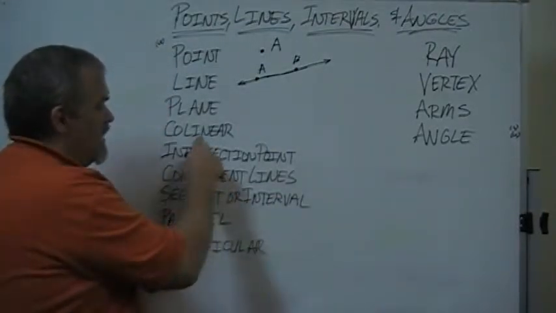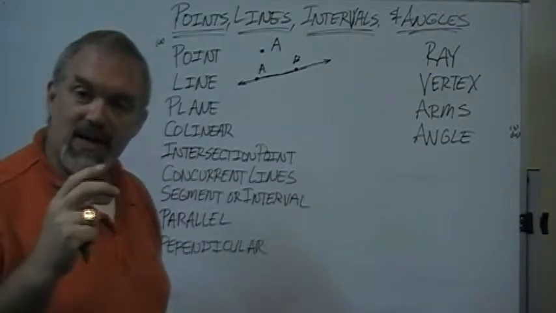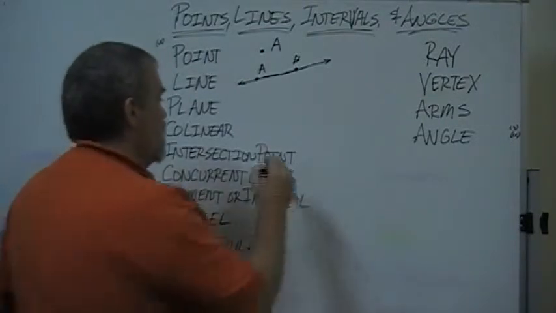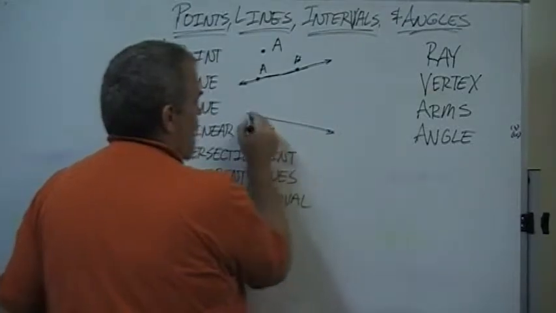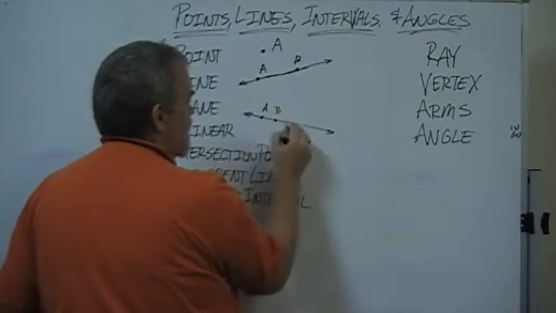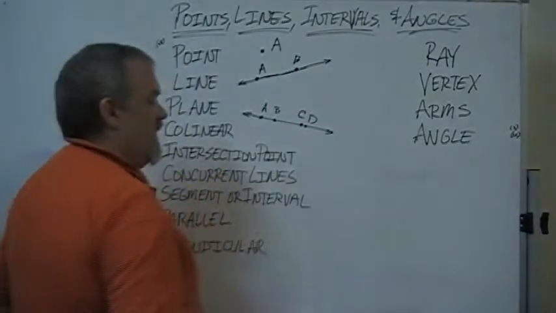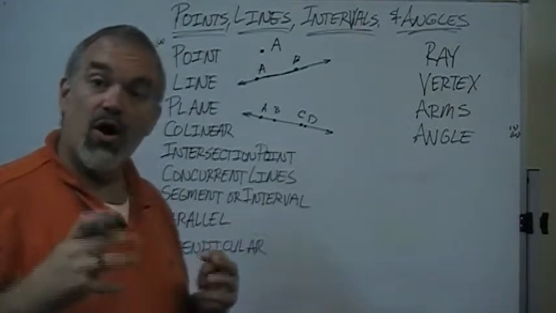When we talk about points that are collinear, co meaning together, it means they're on the same line. So if we have a line, and points A, B, C, and D are all on that line, then they are collinear.